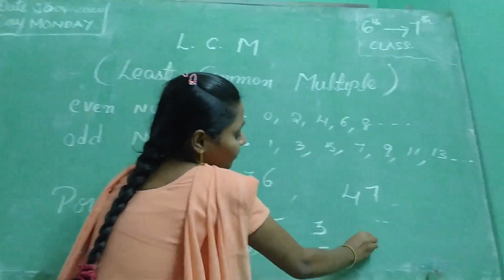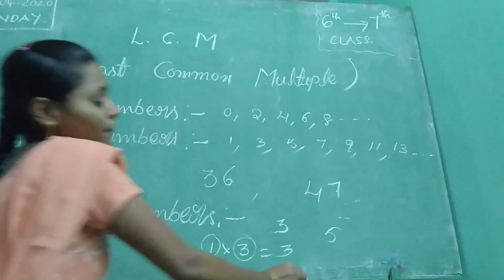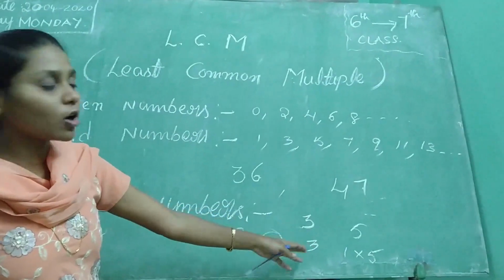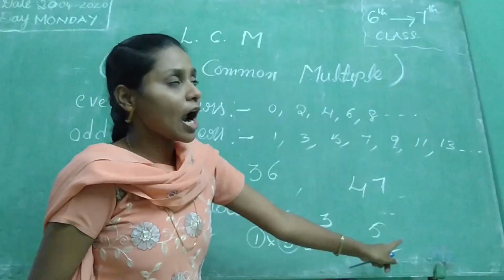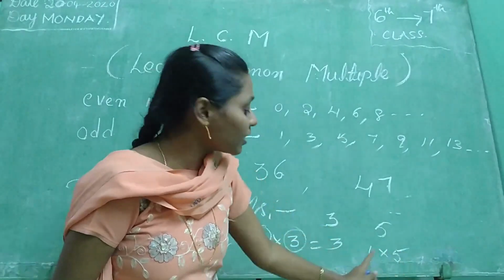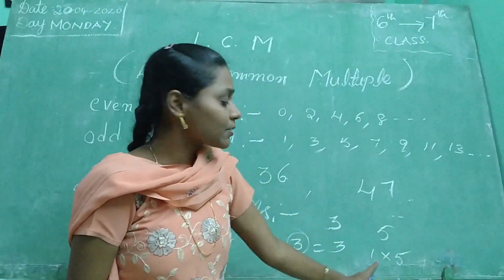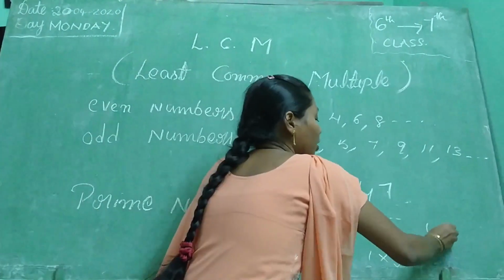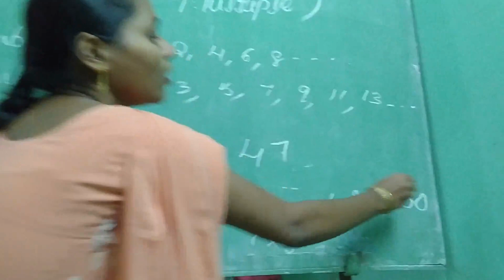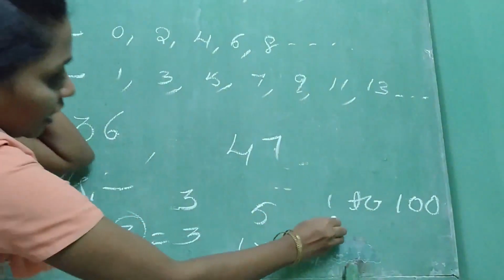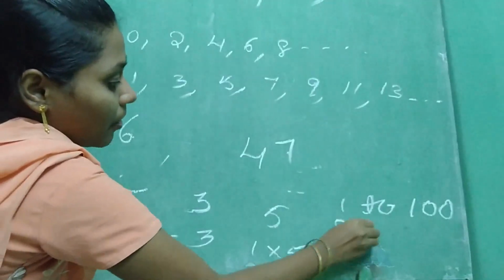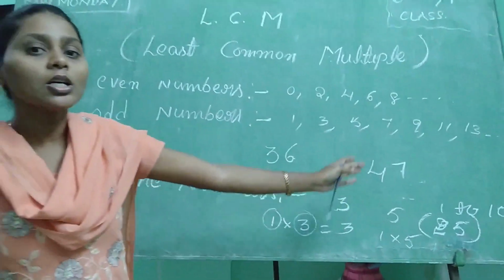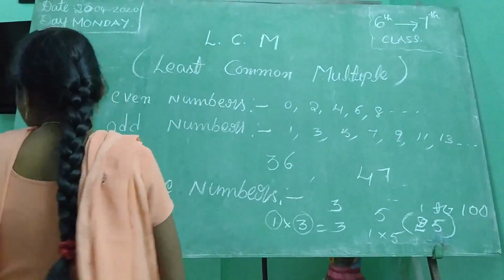Next, 5. How can we write 5? 1 into 5. Can we write it in another way? No, because 5 is there only in the 5 table. That's why how many factors? 2 factors. That's why it is called a prime number. We can say that from 1 to 100, there are 25 prime numbers.